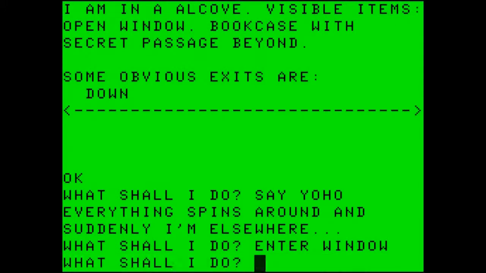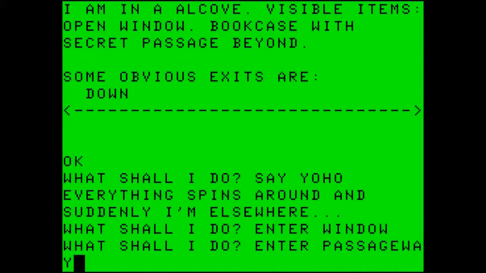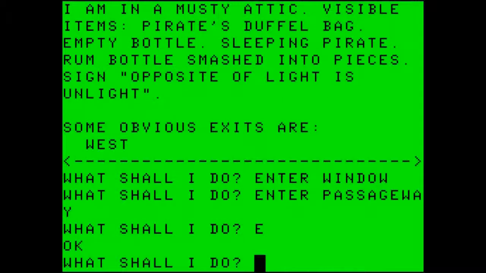Enter the window, and then into the passageway. We will go east down the secret passageway into the musty attic. There's a pirate's duffel bag, an empty bottle, a sleeping pirate. This is the pirate we gave the rum to earlier. Why he is in our flat in London now, of all places, I still do not understand, but that's the way it is. So let's get the bottle.